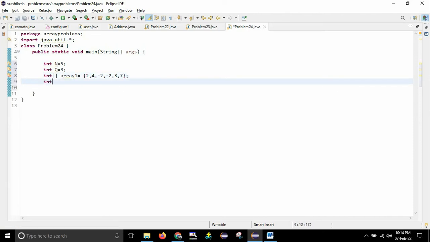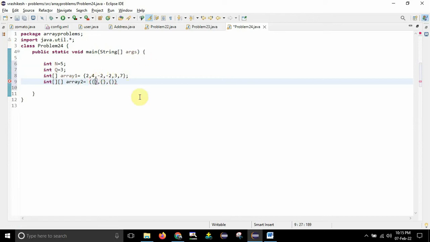Fine. Now I need to take the subquery array, that is basically a two-dimensional array, and I will take it as a two-dimensional array, means I will take it as 2 square braces and I will give the name as array2. Fine. So I will start entering the elements of this one. So it is an array of arrays. So there are totally 3 elements. So I will create 3 subarrays here. So these are the 3 subarrays which will be holding the subqueries.